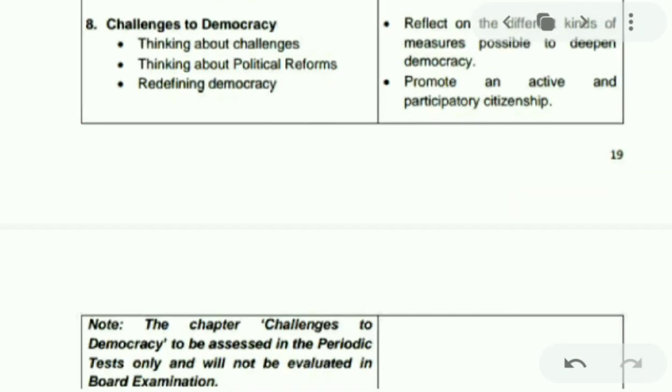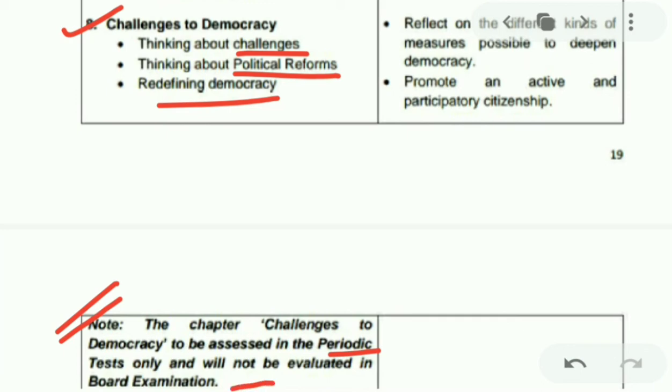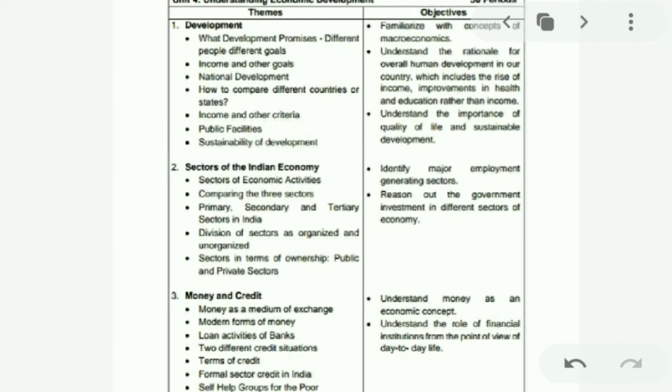Next is chapter 8 of civics. This is challenges to democracy. In this we will be studying thinking about the challenges, thinking about political reforms, and redefining democracy. Here also a note is mentioned which states that challenges to democracy is to be assessed in periodic tests and not in board examination. So this chapter is also not for board. Next is unit 4. Unit 4 is our economics. Economics chapter 1 is development.